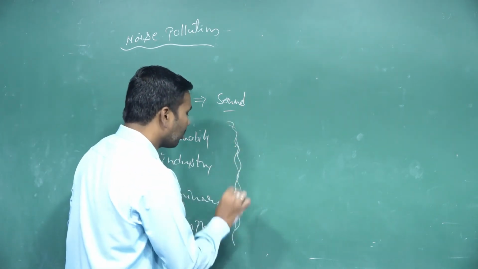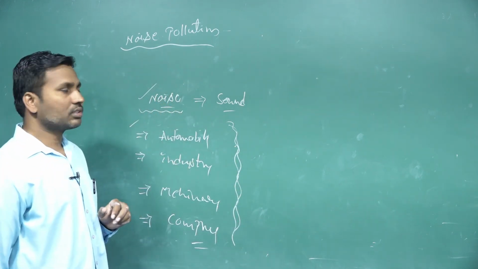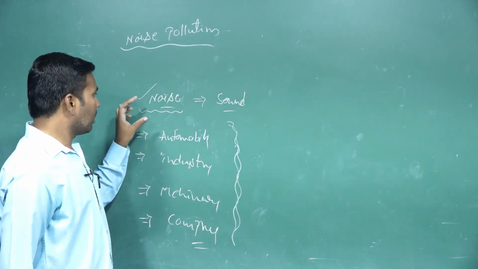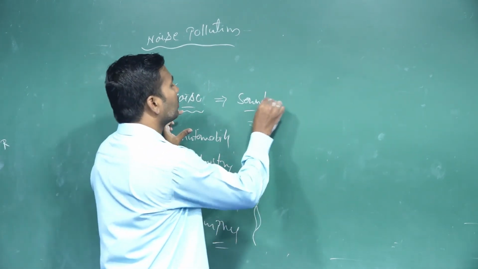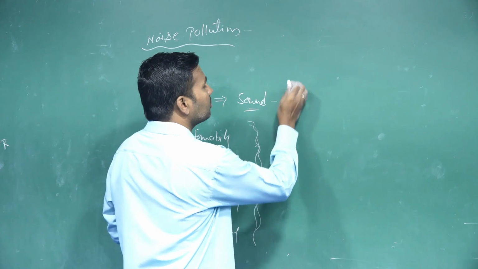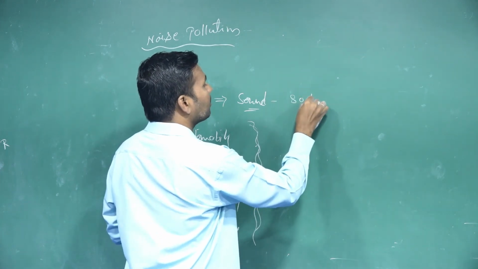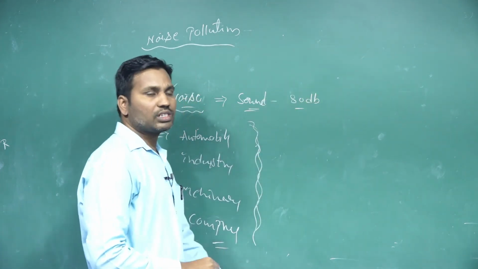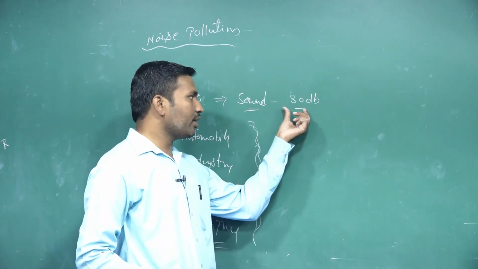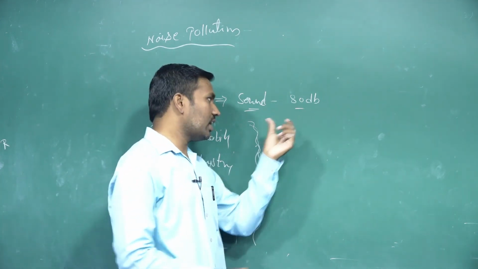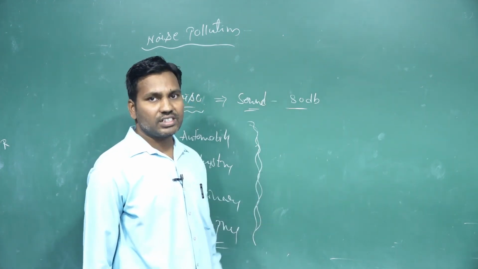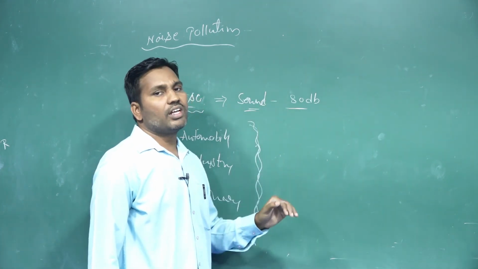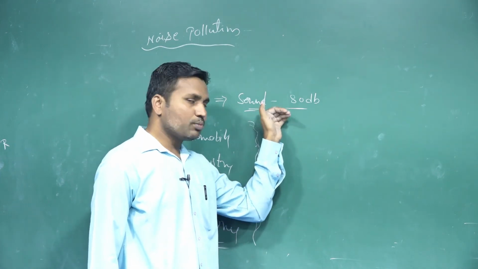Then when do we call it noise pollution? When the sound range crosses 80 decibels, generally dB. The noise pollution or sound is calculated in decibels. Whether it exceeds 80 decibels, this state is called noise or noise pollution.